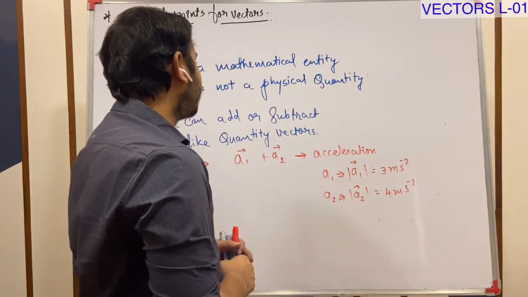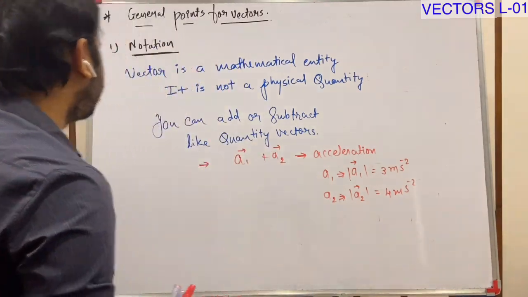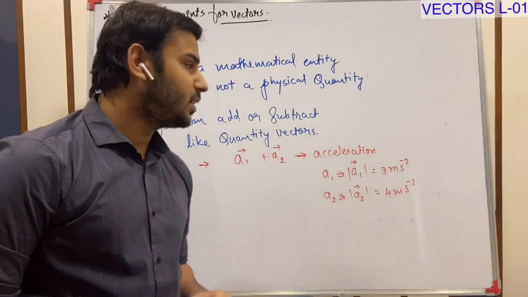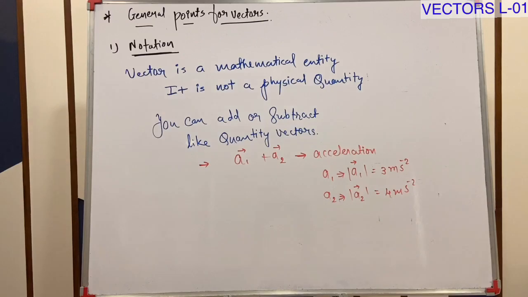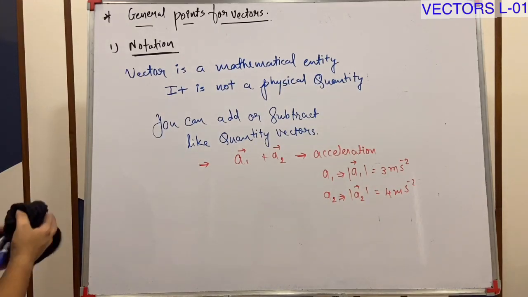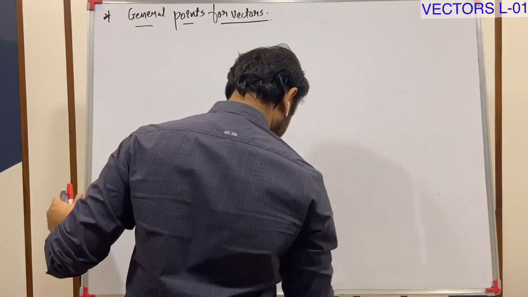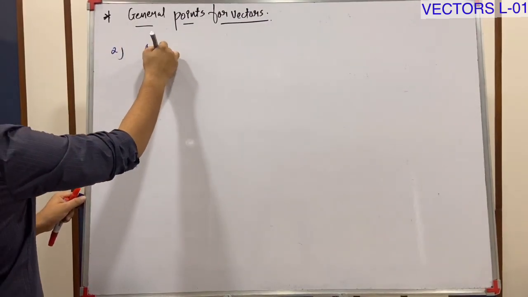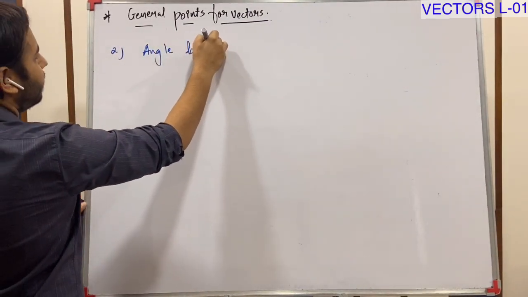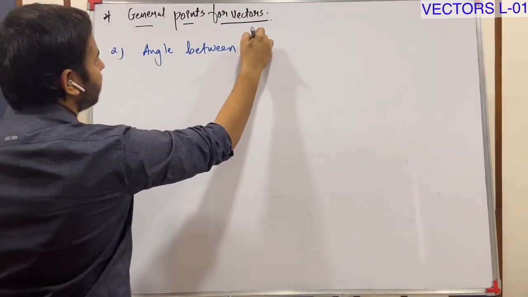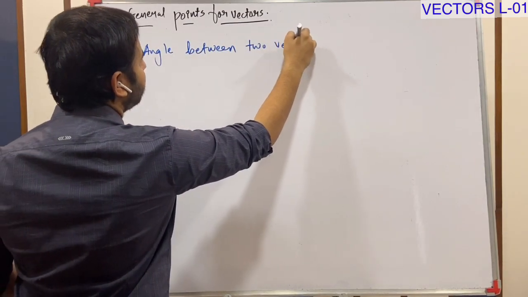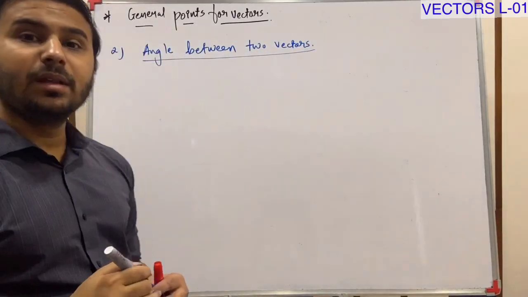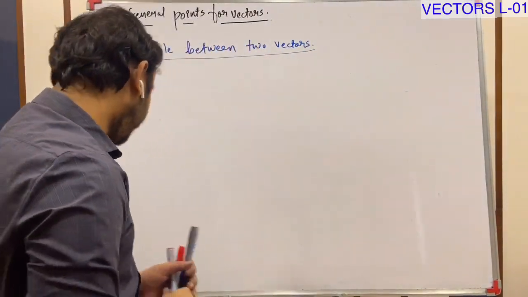Let me explain by the thing which is the angle between two vectors. You write down this. Angle between two vectors. Now the angle between two vectors, what is that?